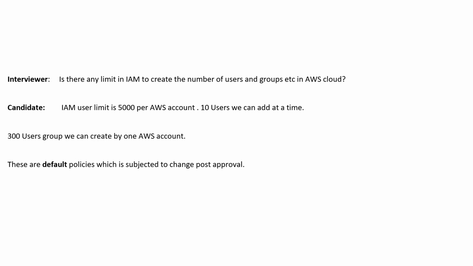Next slide. Is there any limit in IAM to create the number of users and groups in AWS? Yes. The IAM user limit is 5,000 per AWS account. 10 users we can create at a single time. 300 user groups we can create in one AWS account. These settings are actually default. We can also increase or decrease them by approval given by AWS. So guys, we have to request AWS if we want to make some settings changes here.